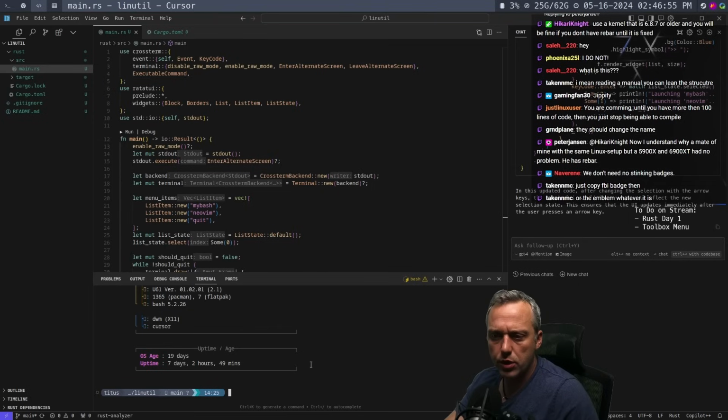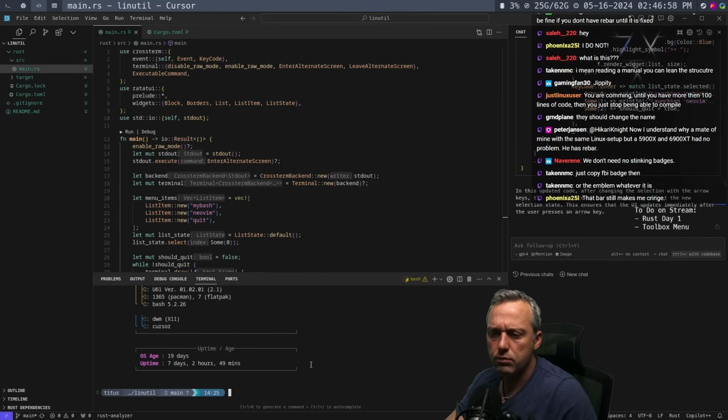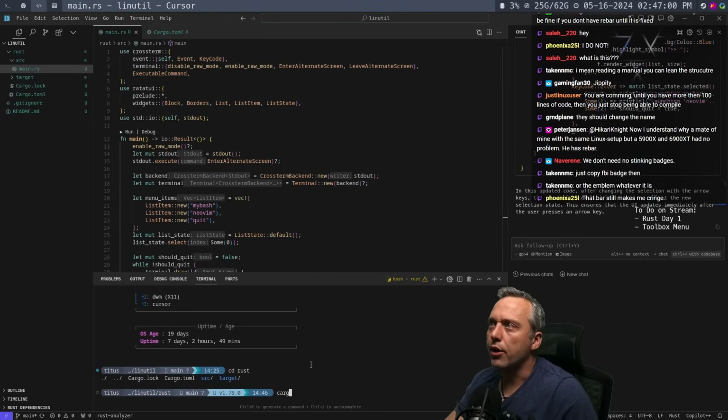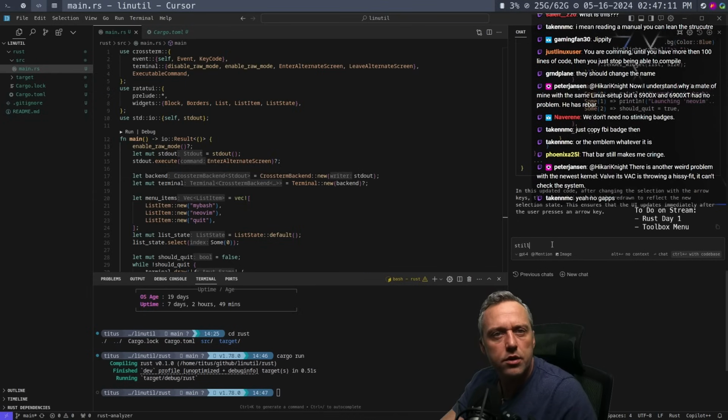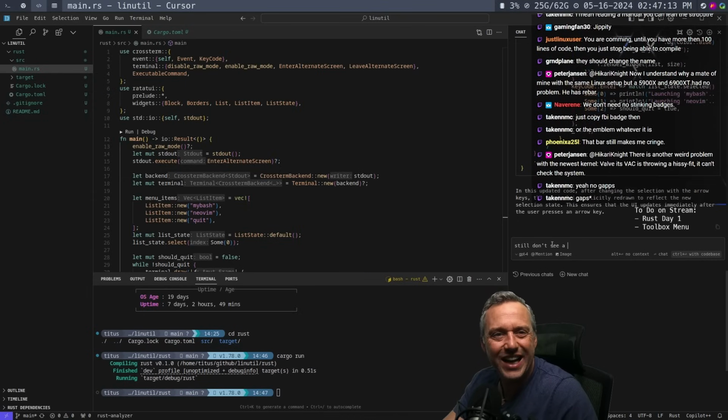All right. So let's come over to Seeded Rust. We're going to go cargo run. So now we have our menu over here. Still not highlighting. Okay. Still don't see a highlight.